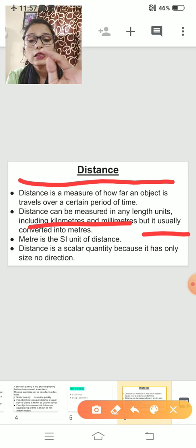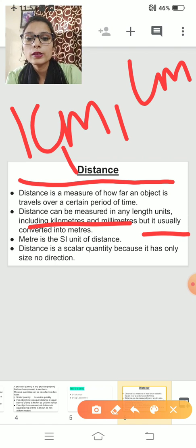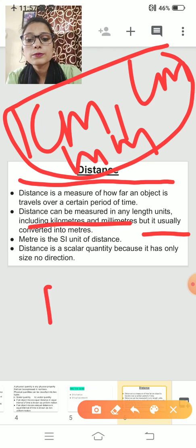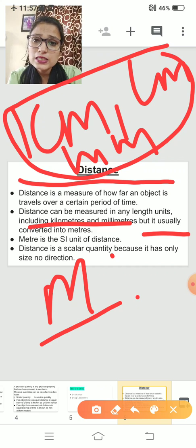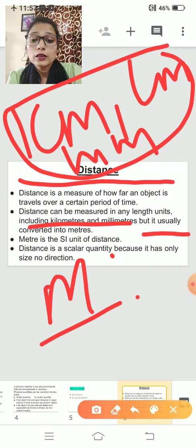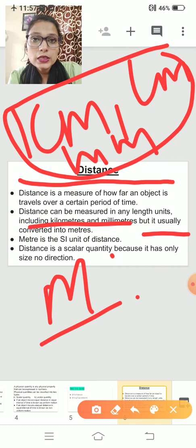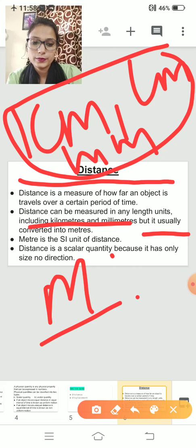I told you that if a distance is given in kilometer, centimeter or millimeter form, you have to convert these units into meter. Why? Because the SI unit of distance is meter. Distance is a scalar quantity. Why? Because it has only magnitude. There is no direction. So, a quantity in which we consider only magnitude is known as a scalar quantity.